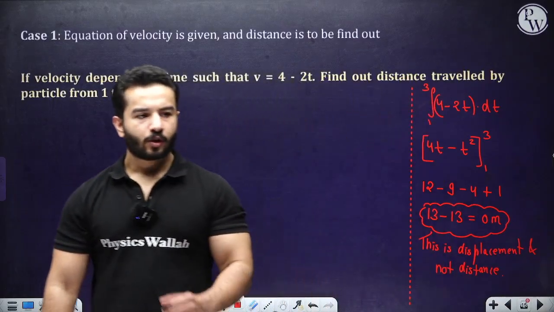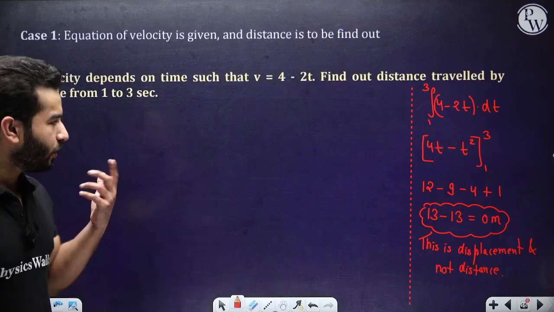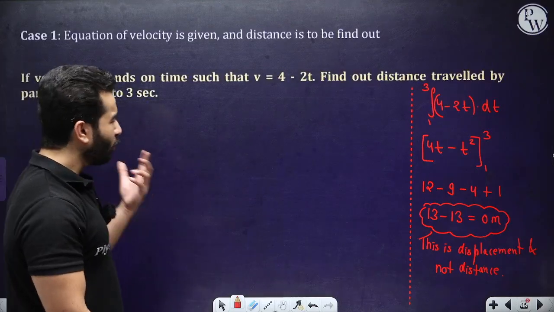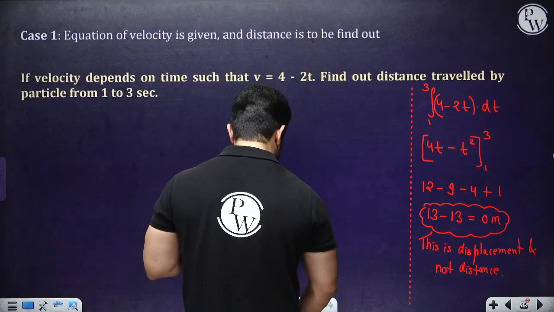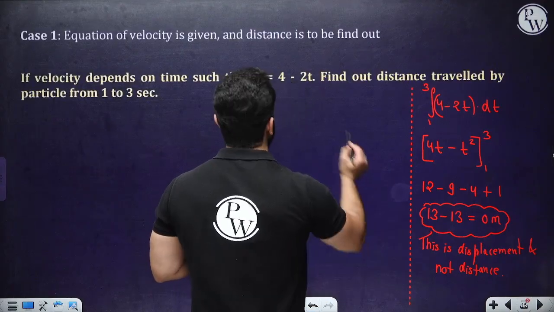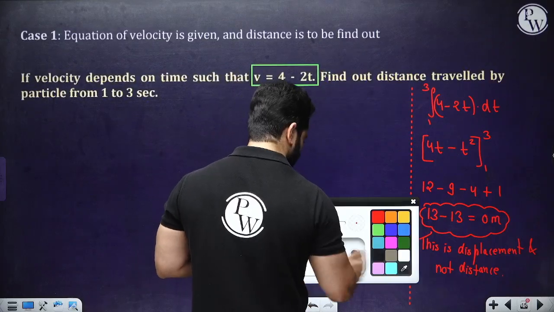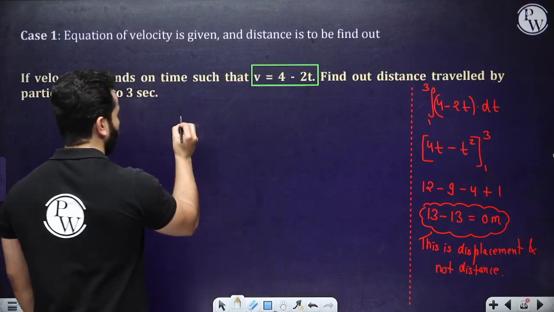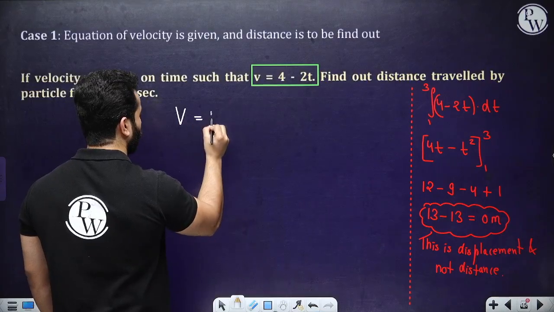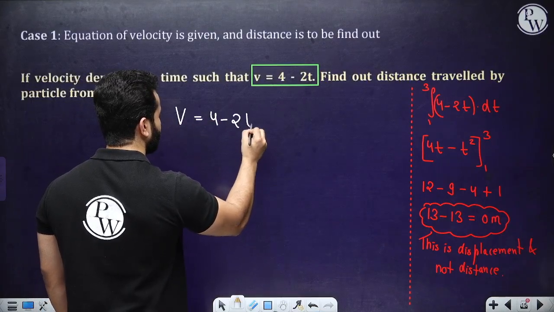All right. So how are we going to figure it out? We are going to figure it out using a very simple thing. Please look over here. Can you please see the formula of velocity, what they have written? They have written the formula to be velocity equals 4 minus 2t.